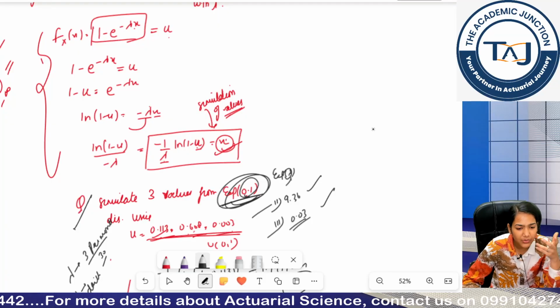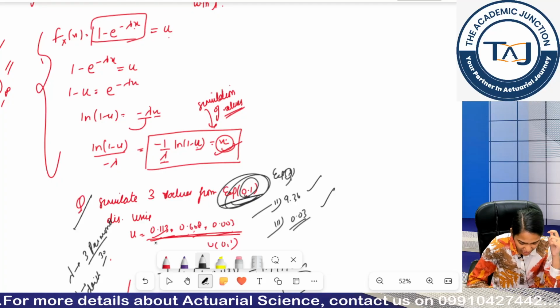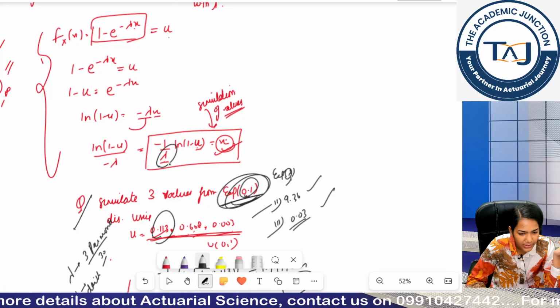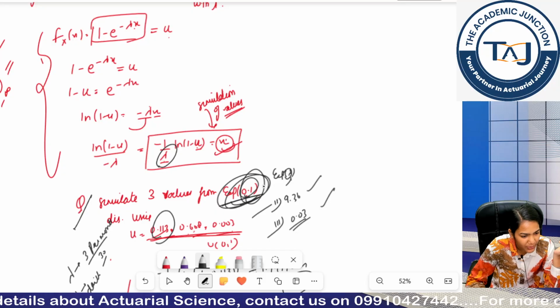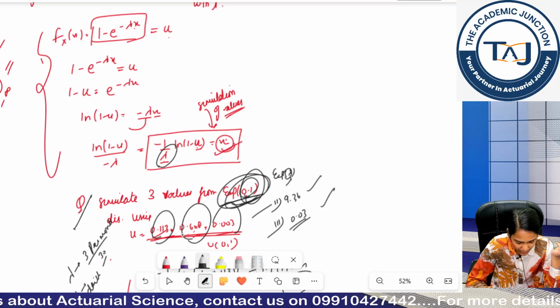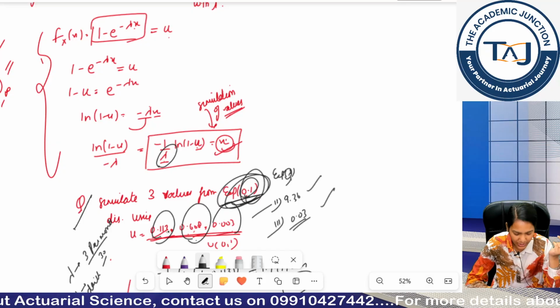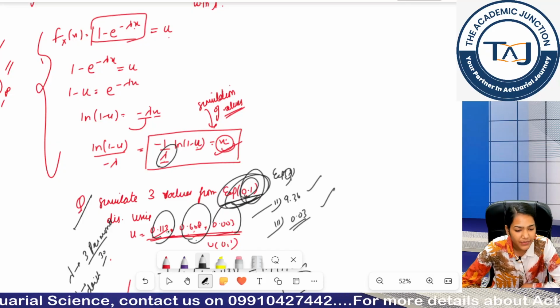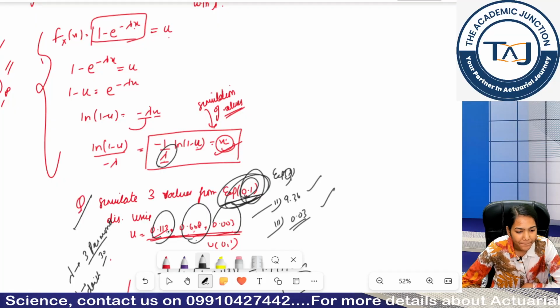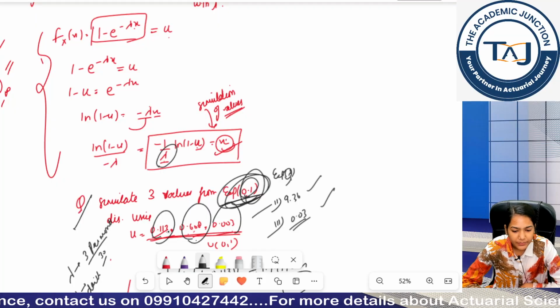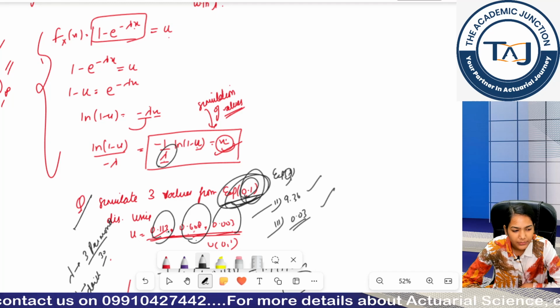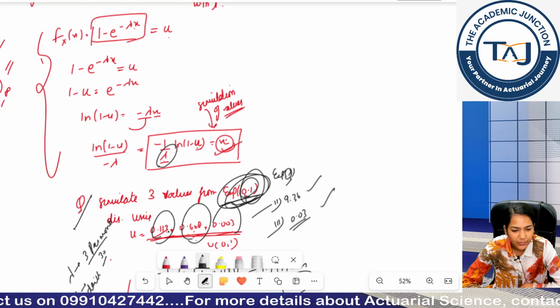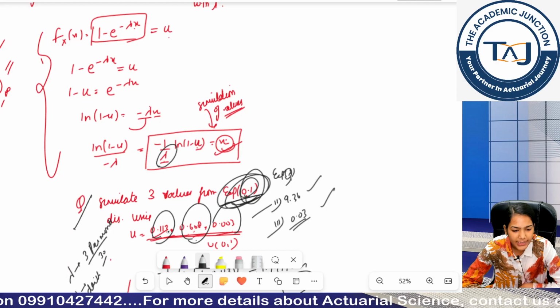Just put in the values. Basically you have to change 0.113 because lambda is constant, lambda is every time 0.1 only, so you just need to put in 0.608 and 0.003 in place of 0.113. Clear guys?